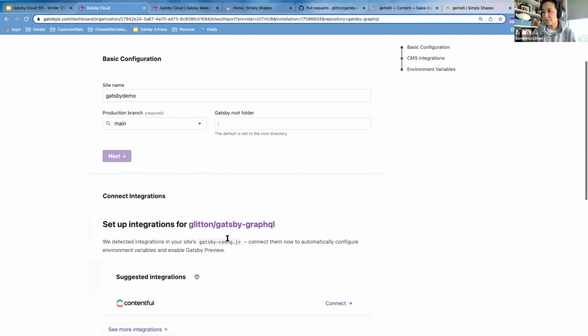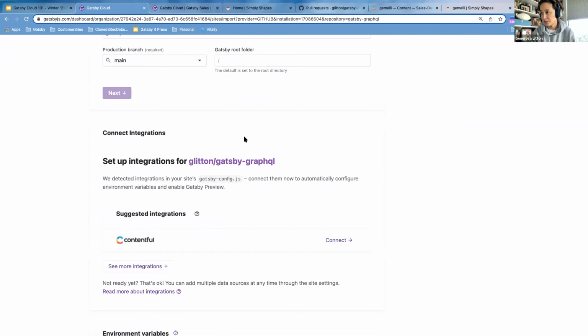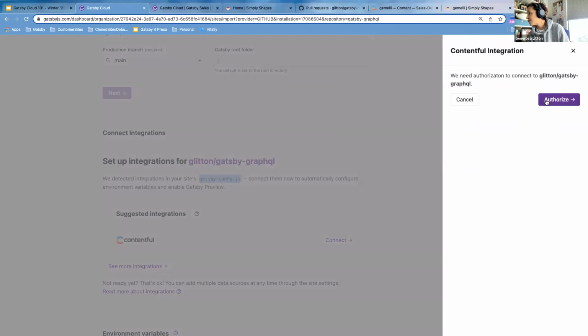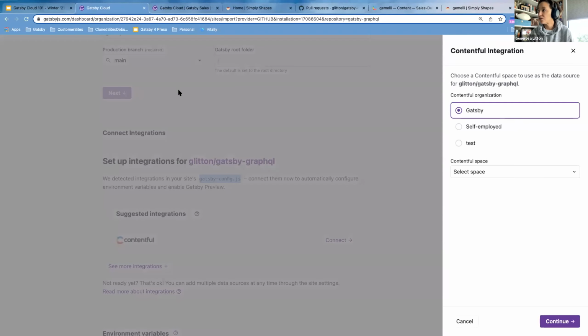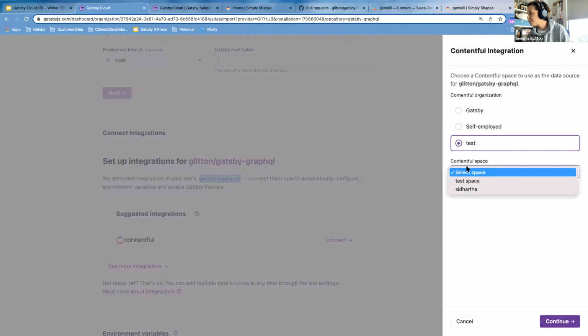So what's going to happen now is Gatsby is going to look for integrations. Since it looks at Gatsby config, it saw that I had a Contentful integration. So if I hit connect, I'll just need to authorize it. Let's just do test, for example. Let's just go to Sid Space, an old friend of ours. And what's happening now is Gatsby's going to get all of the API keys from this space. So that's basically what's going on.